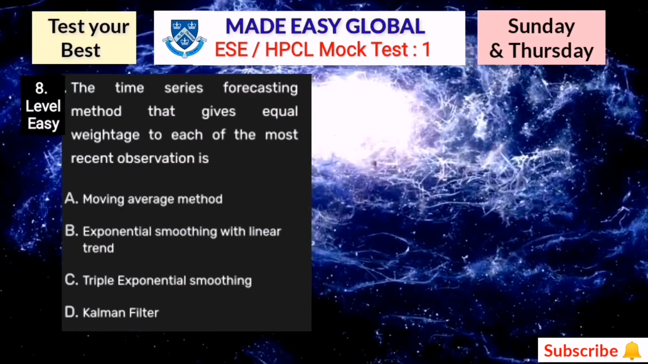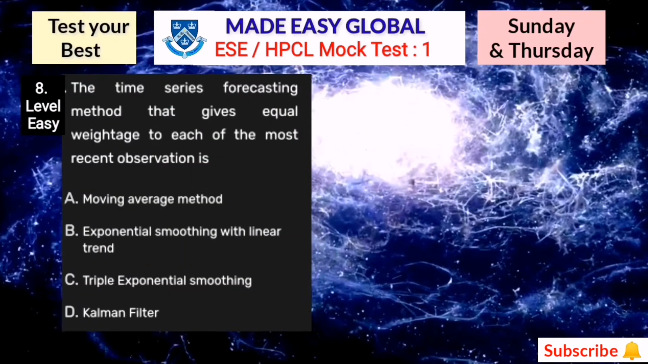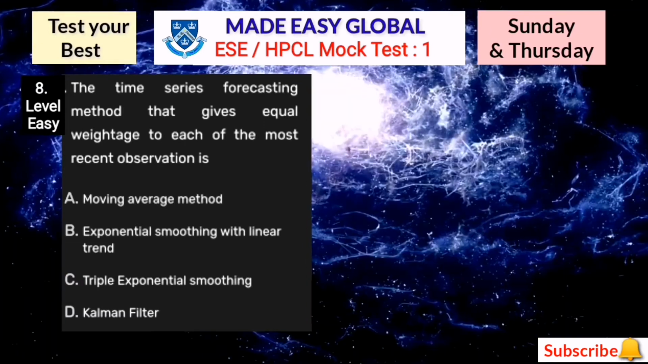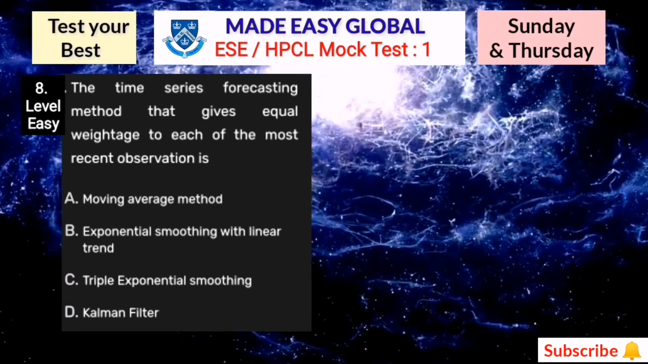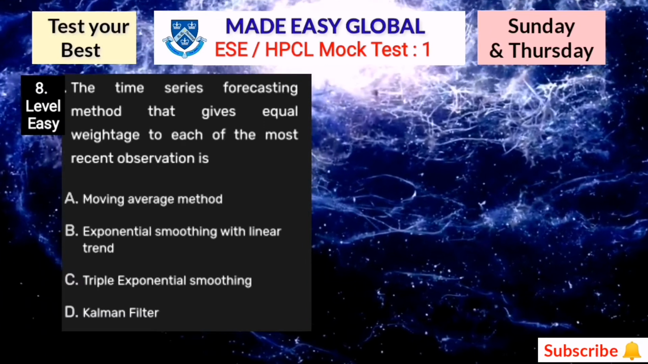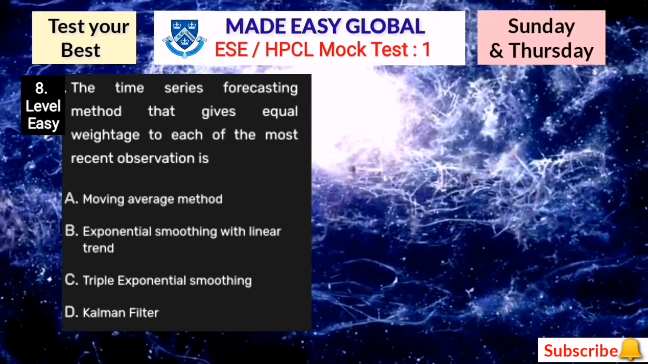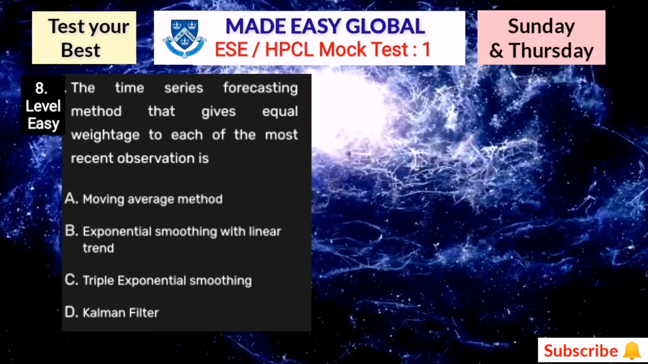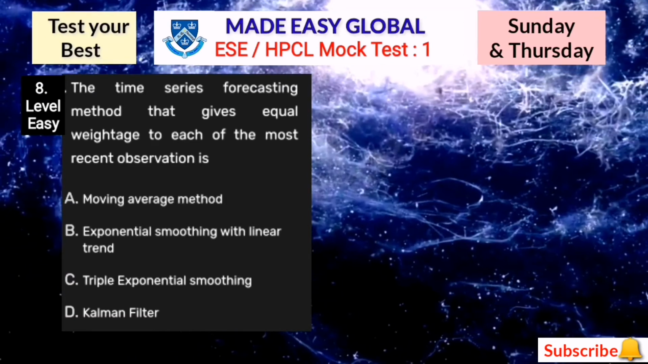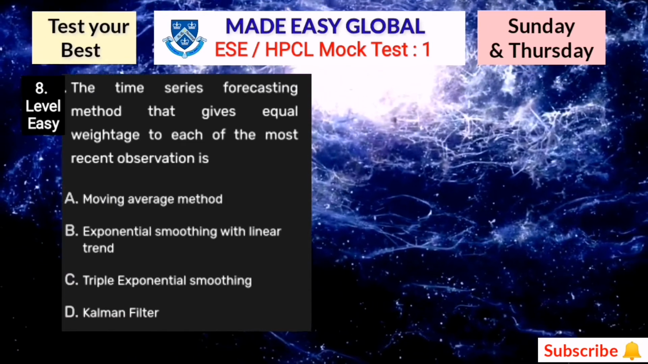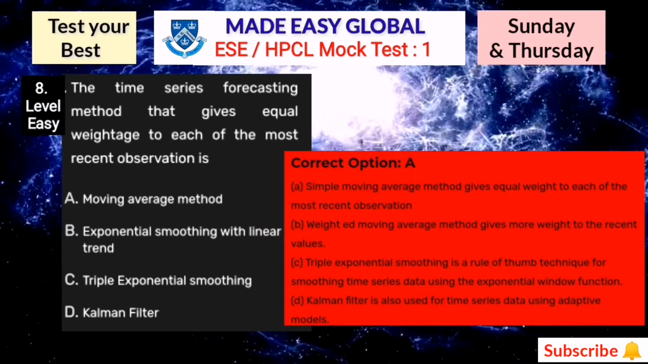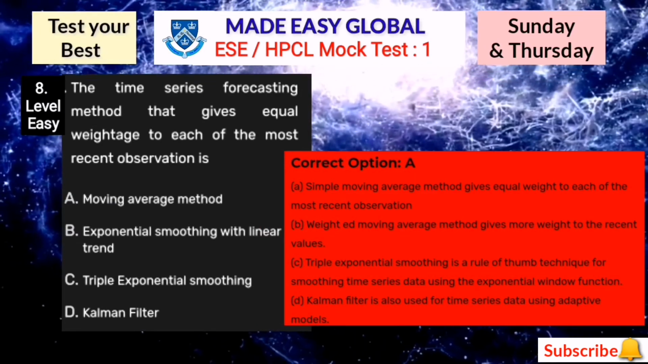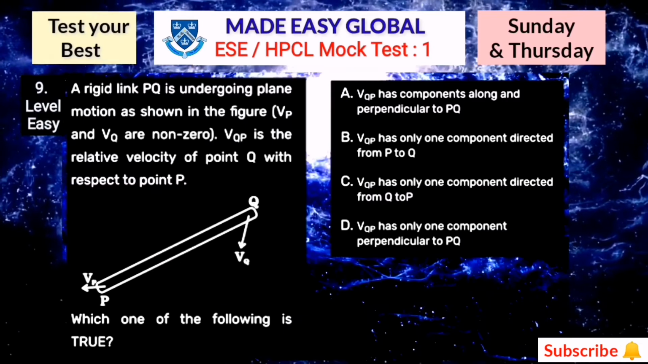Here question number 8 is on your screen now. The time series forecasting method that gives equal weightage to each of the most recent observations is: option A moving average method, option B exponential smoothing with linear trend, option C three-parameter exponential smoothing, and option D Kalman filter. So here option A is correct, which is the moving average method. Now let's move towards the next question.